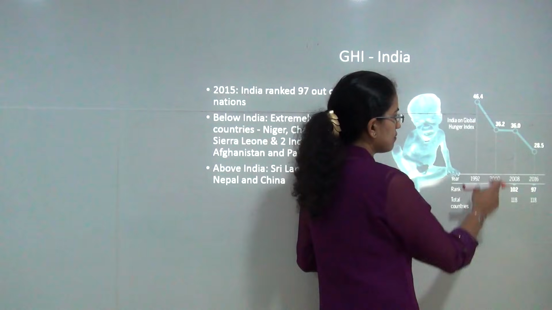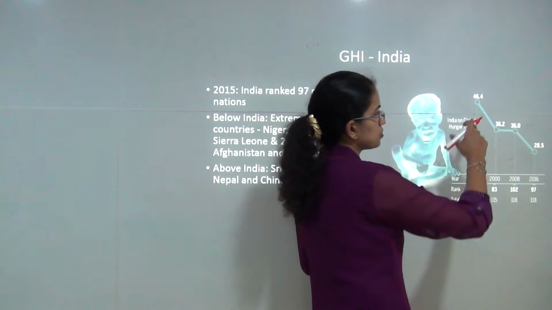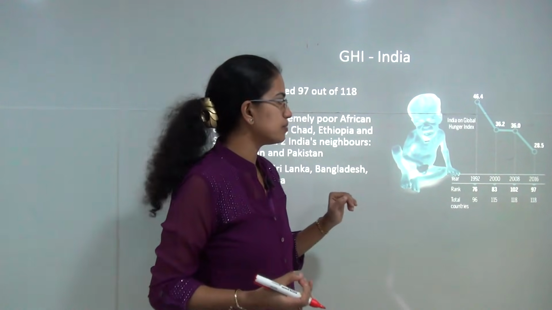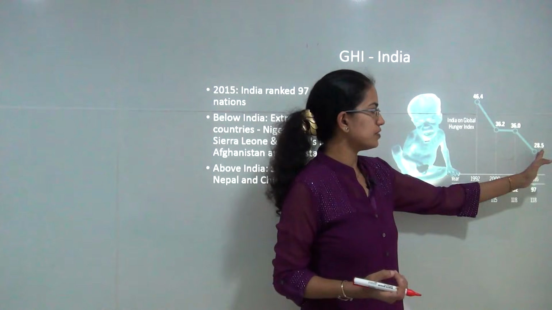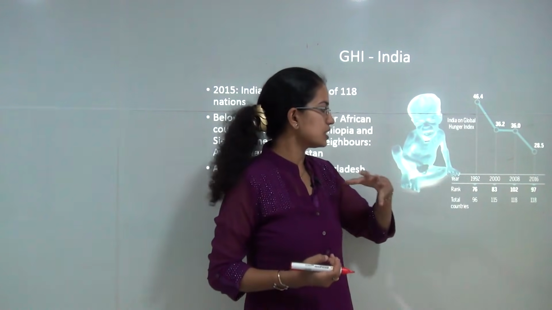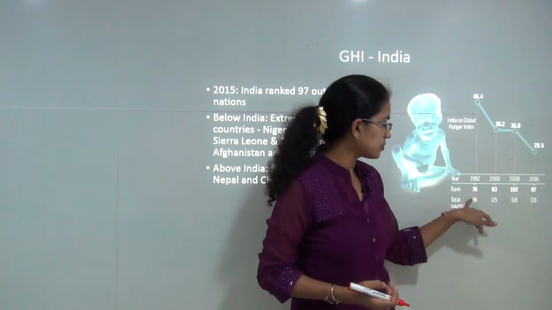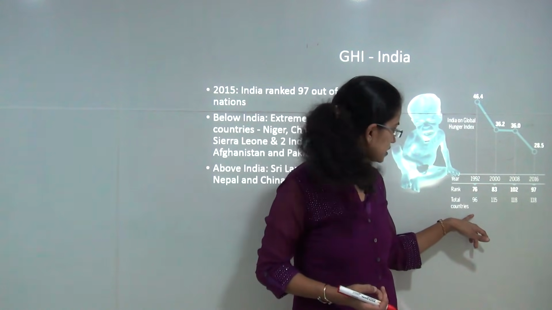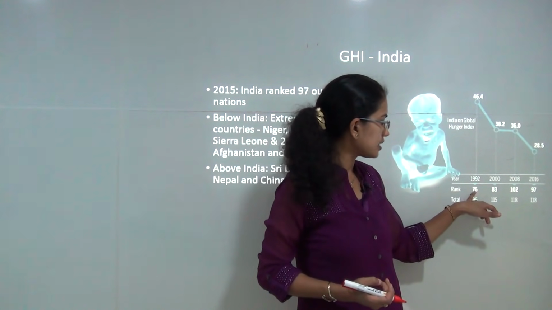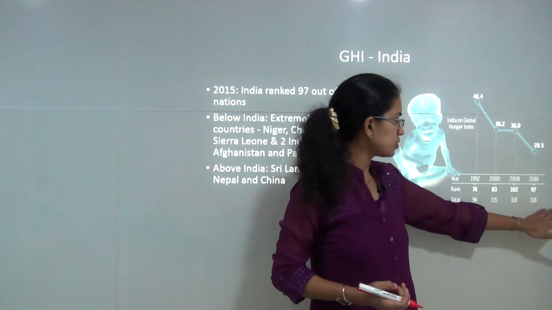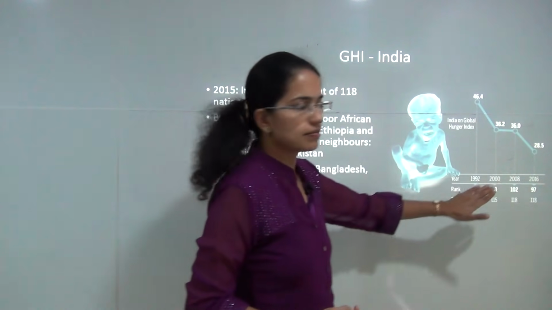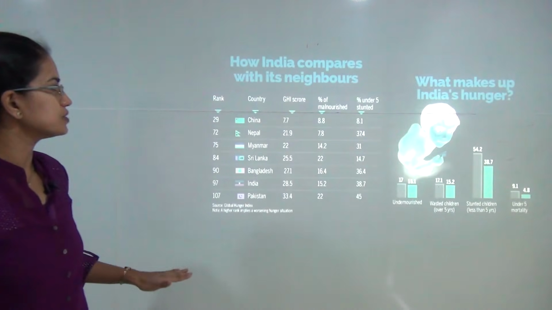That means we have worked, the higher range shows more amount of hunger problems. So we have definitely worked on improvement, but still there is a lot more to go. In 1992, there were only 96 countries that were assessed, and India stood at the 76th position. In 2016, India was at the 97th position.